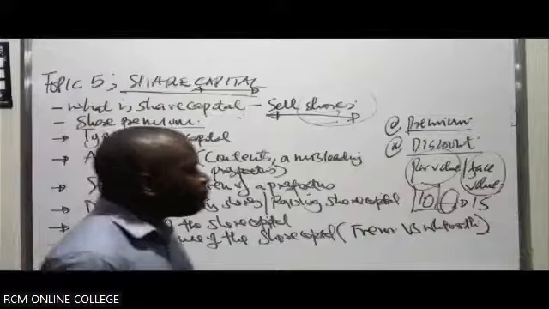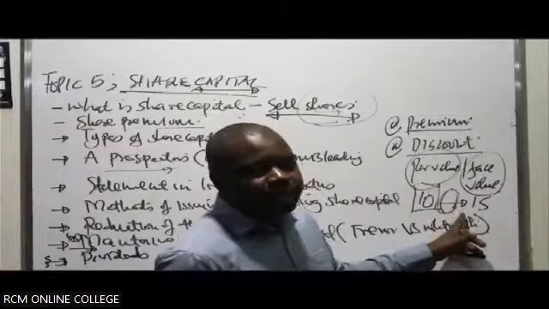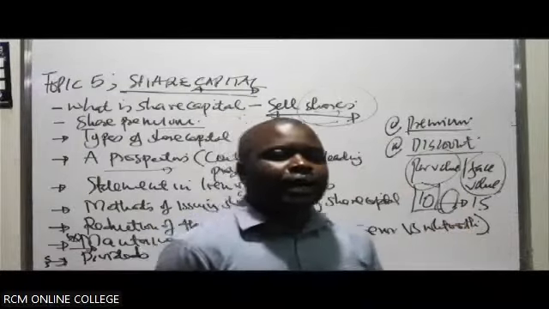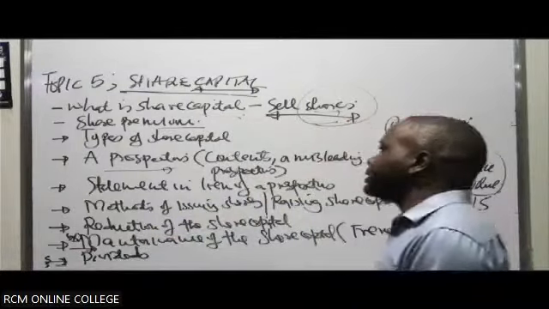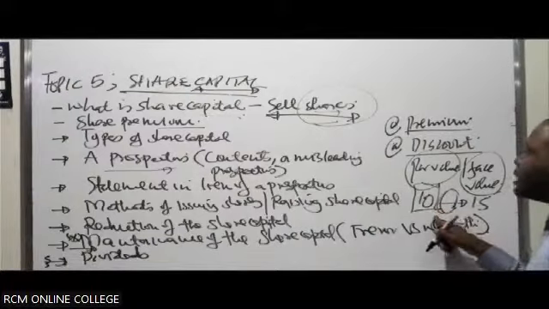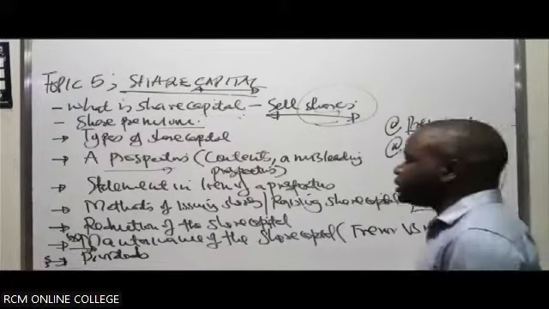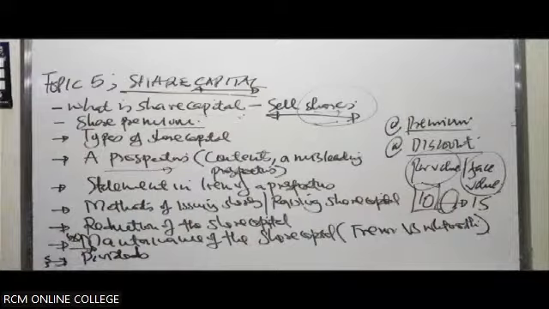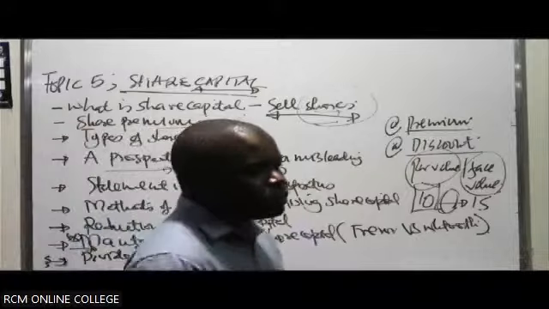These were simply amounts gotten over and above the par value, and therefore they keep them in a very separate account. The Companies Act requires that these amounts gotten over and above the share capital shouldn't be part and parcel of the share capital. They should be maintained in a very separate account, which we refer to as what? As the share premium.